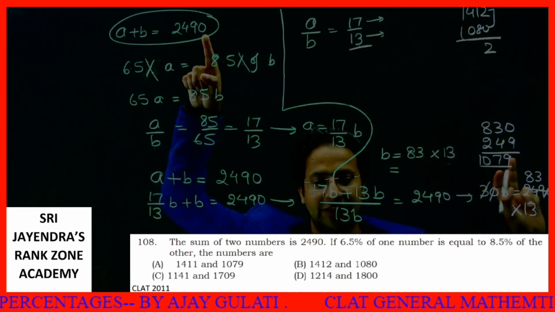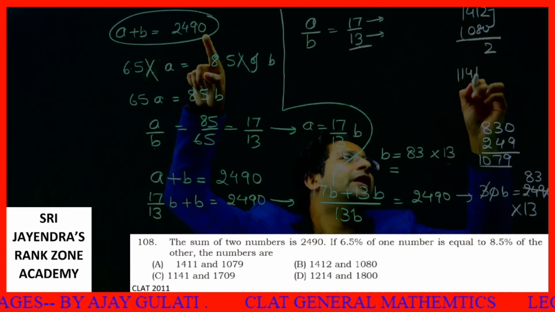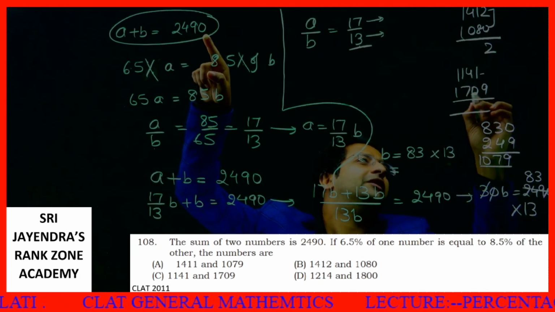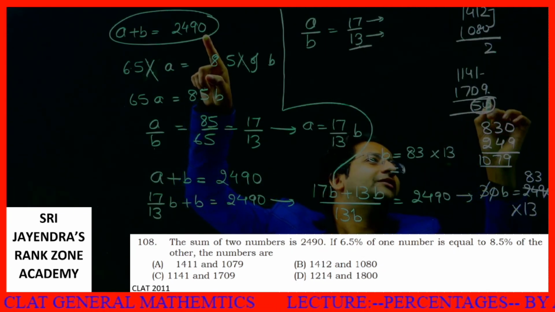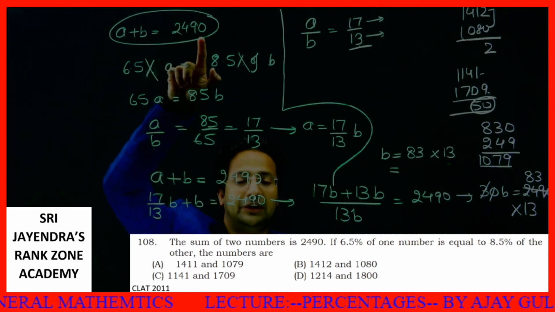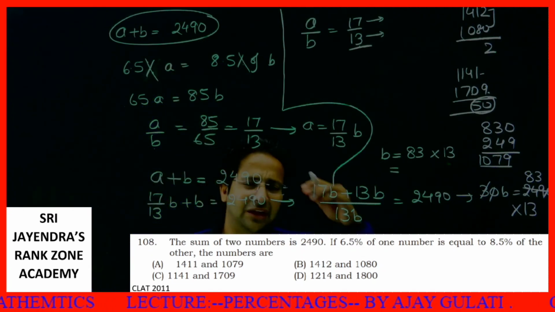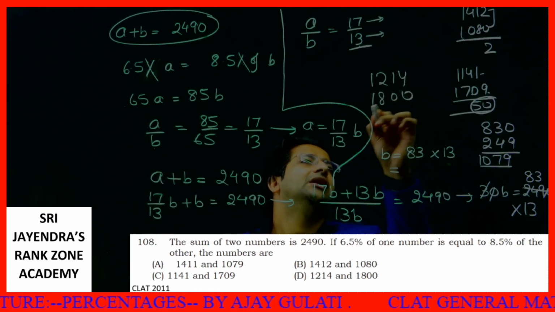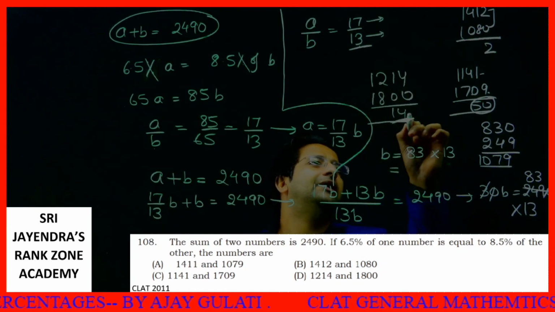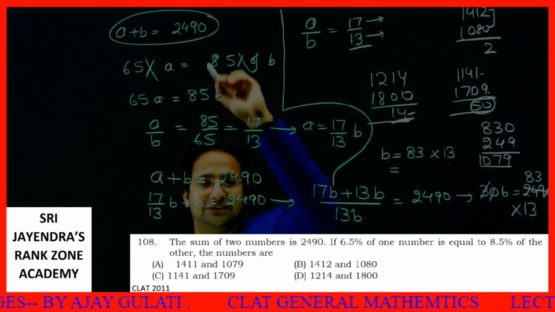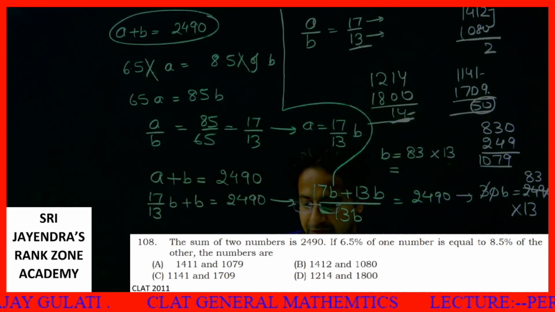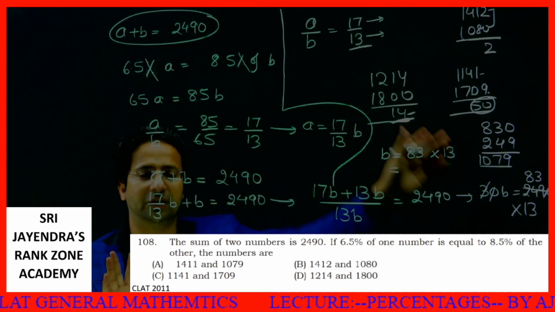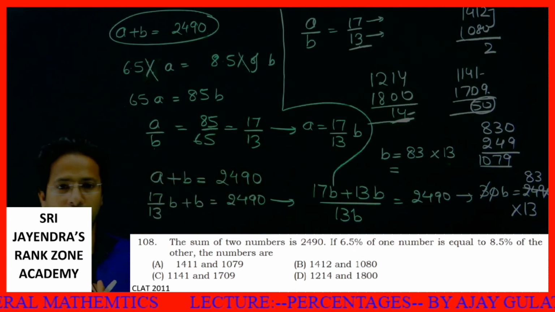If I see the third option, 1141 and 1709, if I start adding, 41 plus 09 is 50. The last two digits are 50 over here, but what are the last two digits we need? 90. This is also not possible. The fourth option is absolutely weird, 1214 and 1800. If you add these two, you will get the last two digits 14, but our last digit is 0. So this is not possible. Only option 1 is possible. Whatever method you adopt, you can do the question by options alone.